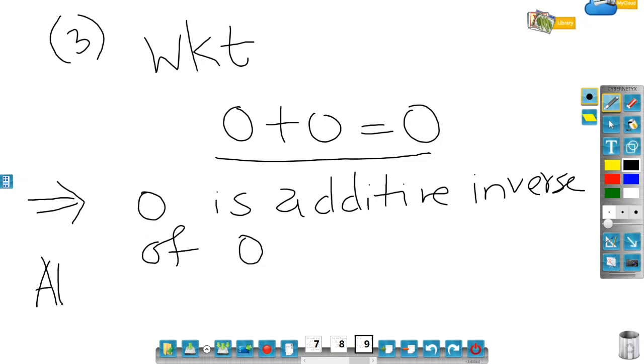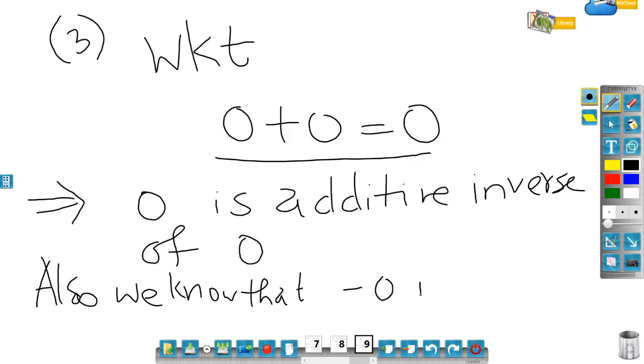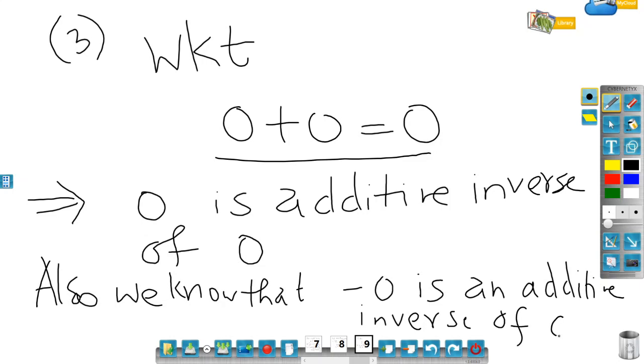Also we know that minus 0 is an additive inverse of 0.